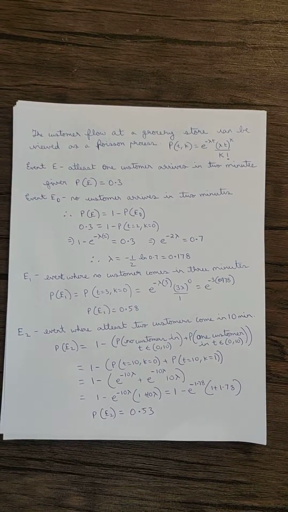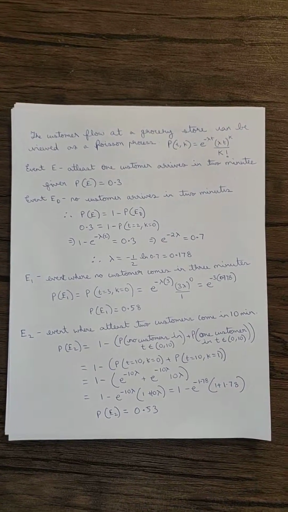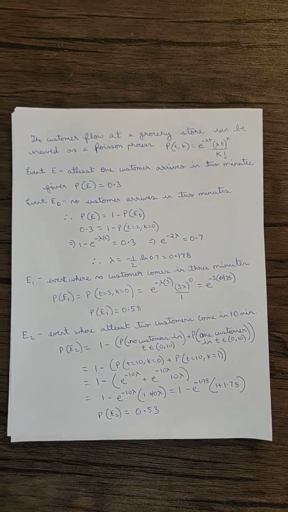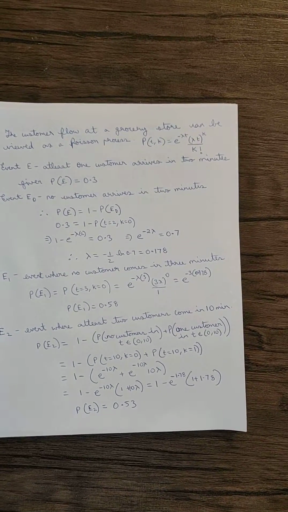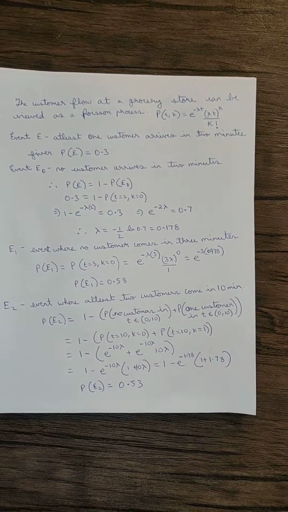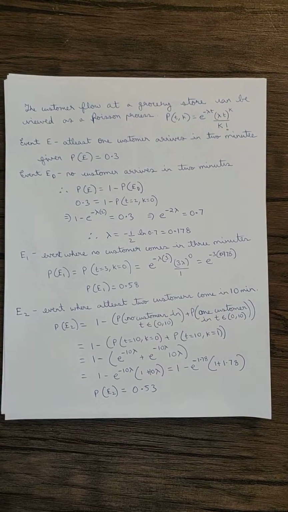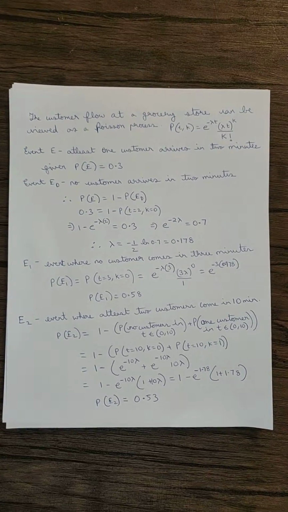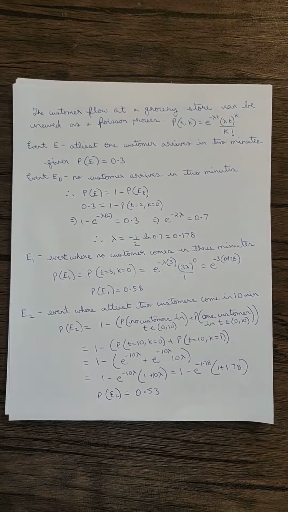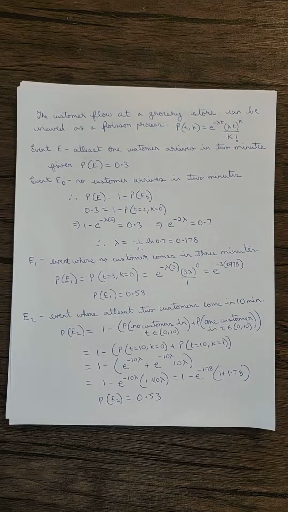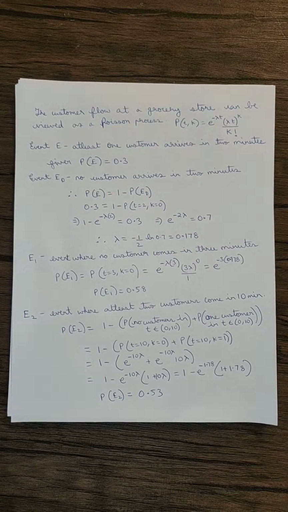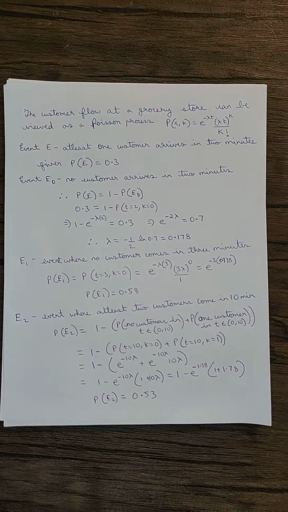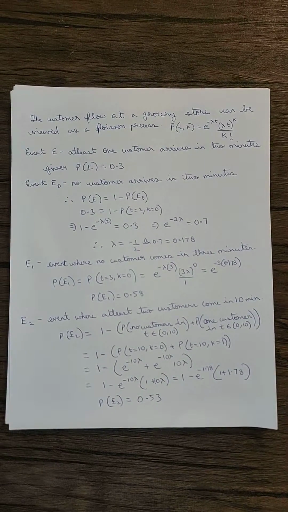Similar to the first part, since it is given at least 2 customers, we have to assume 2, 3, and so on up to infinity. Therefore the probability is 1 minus P of t equal to 10 comma k equal to 0 plus P of t equal to 10 comma k equal to 1. So k equal to 0 is for no customers and k equal to 1 is for one customer. Here the duration is 10 minutes, therefore t equal to 10. Substituting the values, we get the final result P of E2 equal to 0.53.